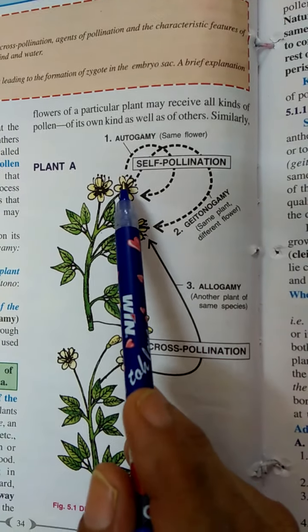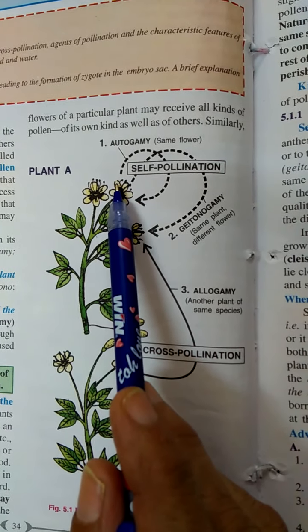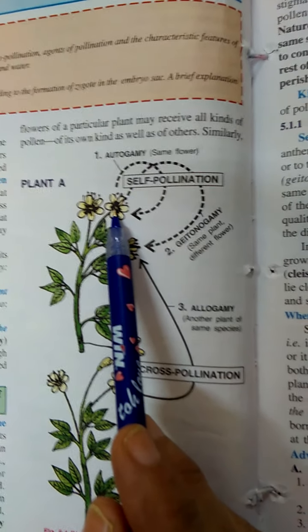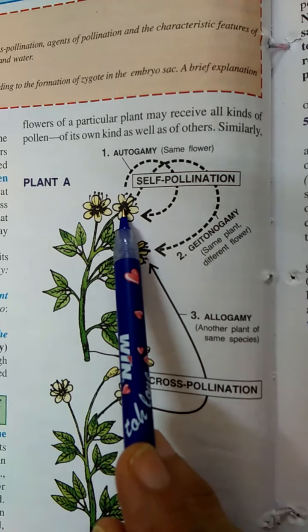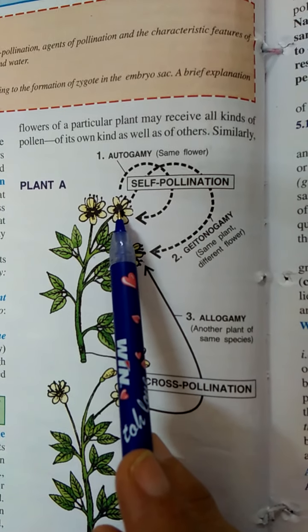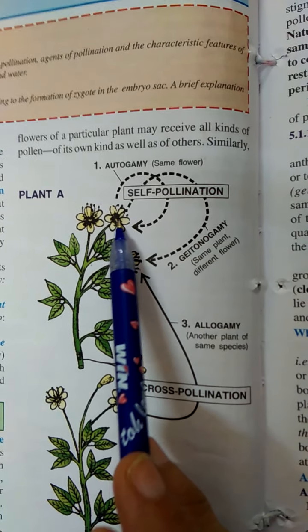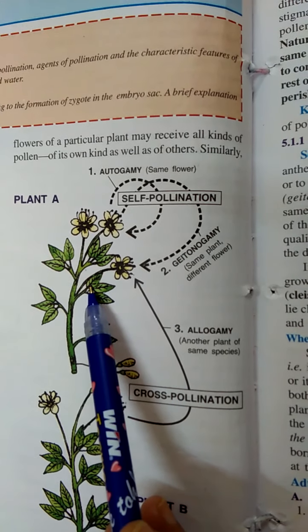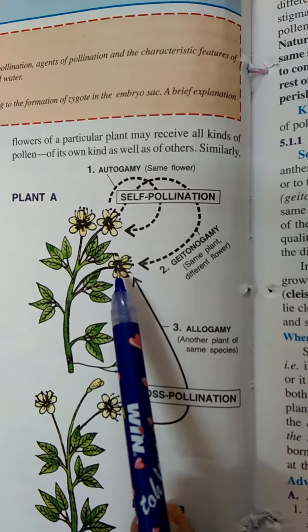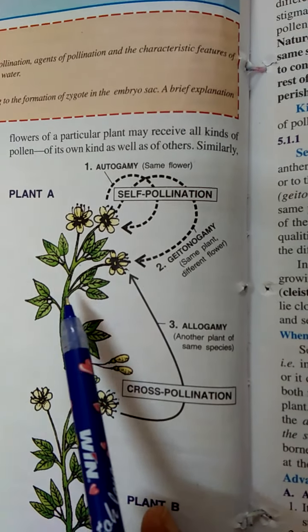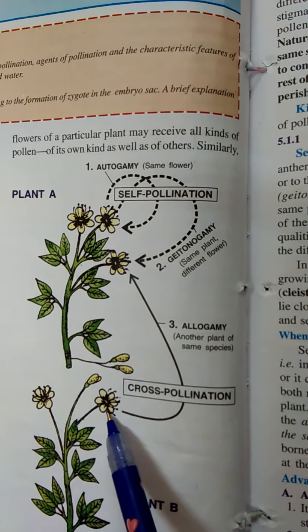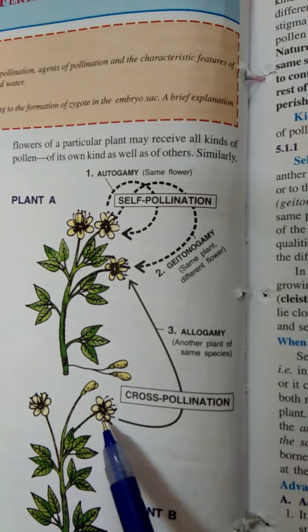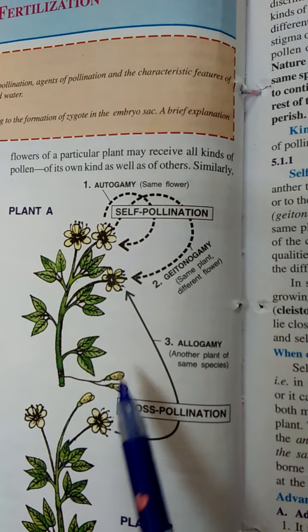Pollination means transfer of pollen grains from the anther to the stigma of the same flower, or from one flower to another flower of the same plant, or from one flower of the plant to the other flower of the plant of the same species. Now one by one I will make it clear to you.